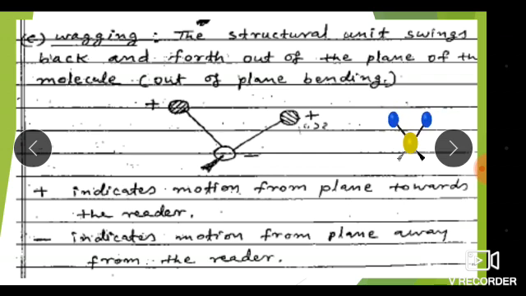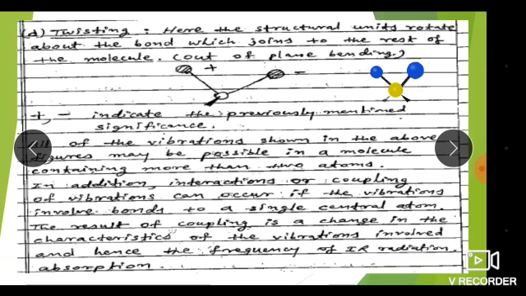So a change in the bond angle takes place. Here plus and minus indicate the motion: the plus sign indicates motion from the plane towards the rear, and the negative sign indicates motion from the plane away from the rear. This type of vibration is observed in the wagging type of vibration.